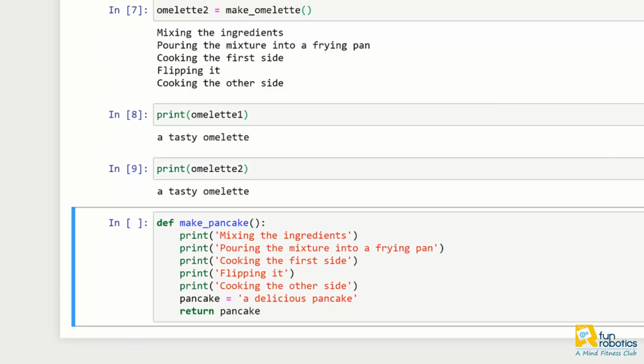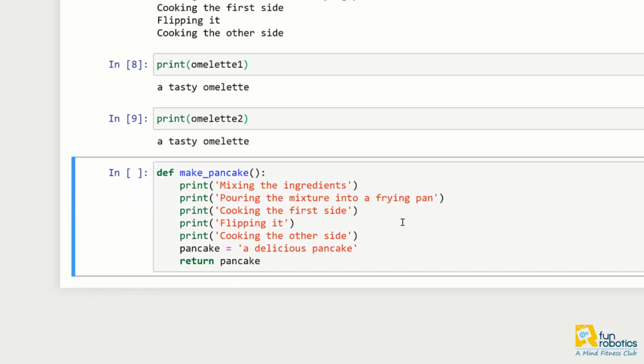As you can see, make omelette and make pancake have very similar structure. Both of these functions use the exact same sequence of cooking steps in the middle. Since I'm doing the exact same series of actions in 2 places, I should combine those steps into a single function. It's important that I create the mix and cook function above the other 2 functions in the script. Let's see how it's done.